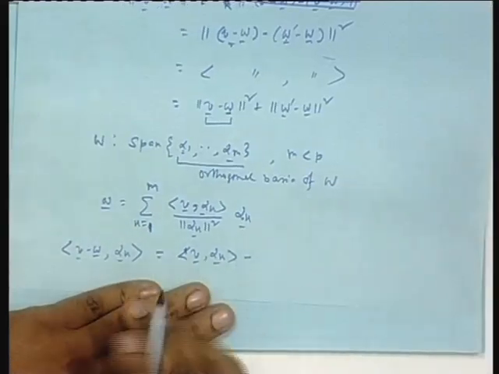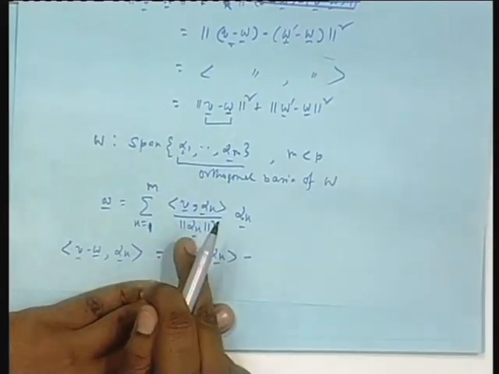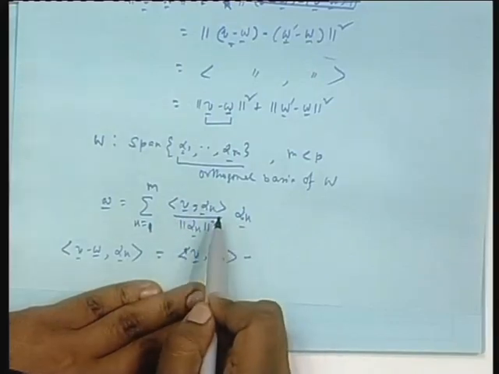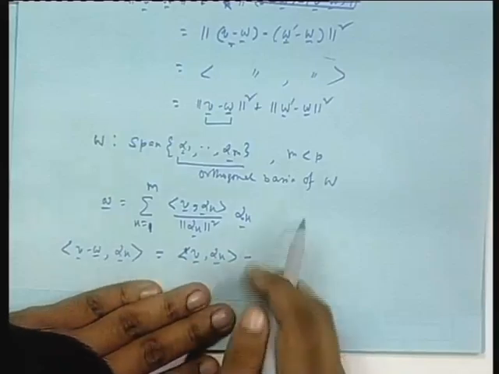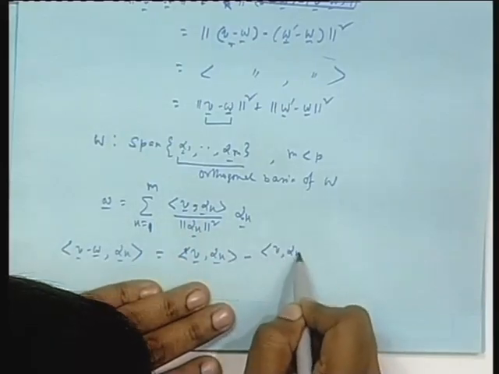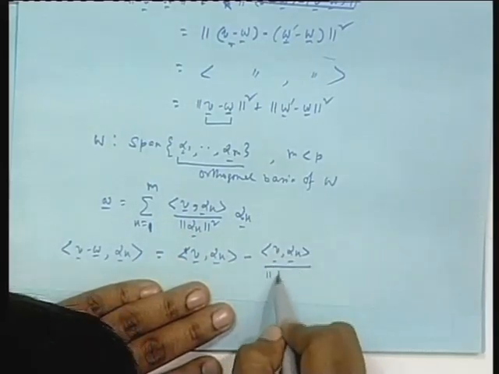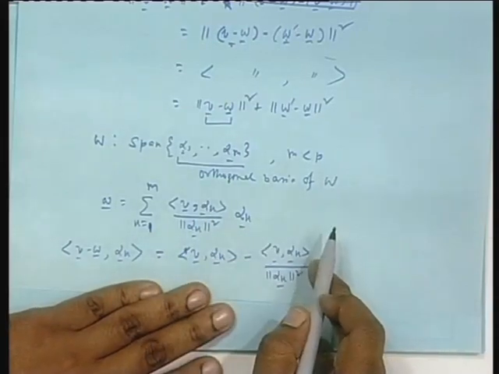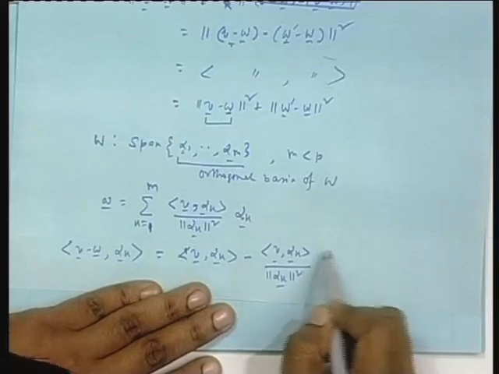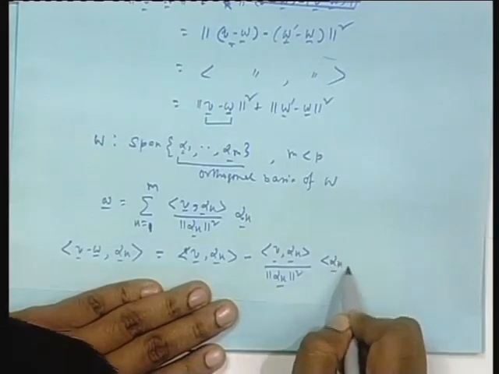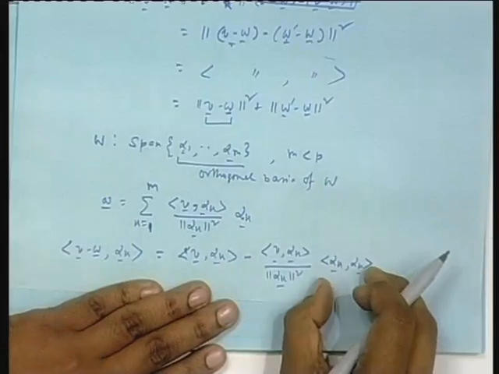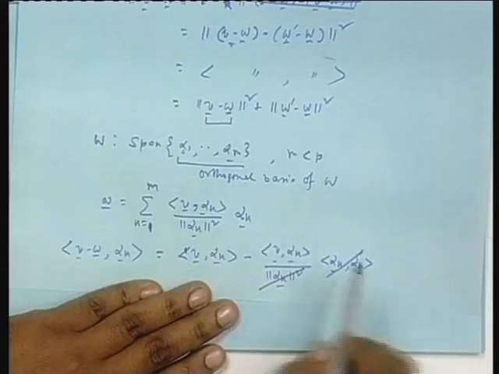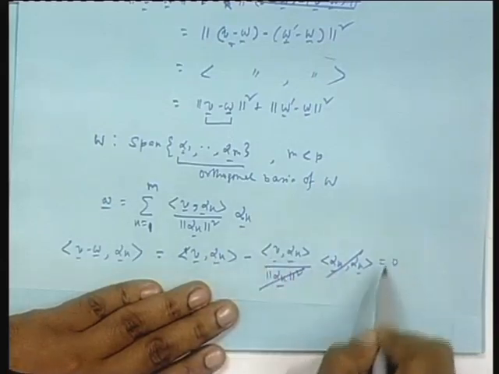This coefficient, please see one thing, is in the second coordinate, and I am dealing with the complex case in general. This coefficient is coming with W, so it will go out as it is, the inner product of V with alpha k over the norm square of alpha k, and then alpha k with itself. Alpha k with itself means again the norm square of alpha k, and that cancels. These two cancel and these two are the same. So, this is 0.